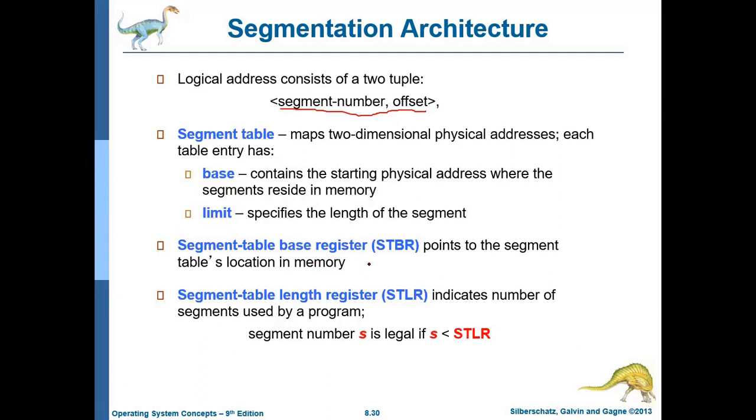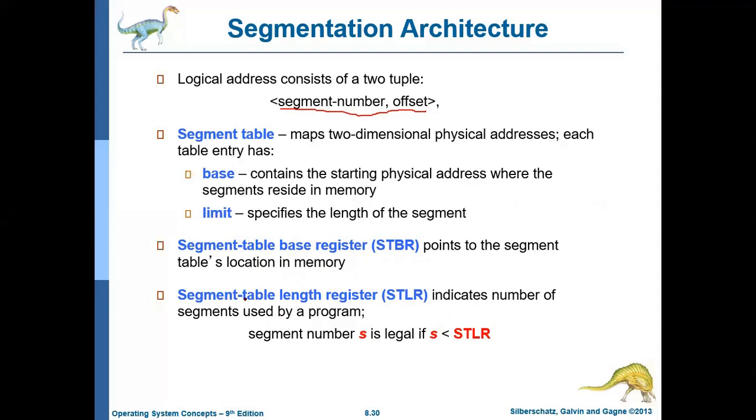The segment table base register is also there. What is this? It points to the segment table's location in memory, that is, the starting address of the segment table in memory. The segment table length register indicates the number of segments used by a program.